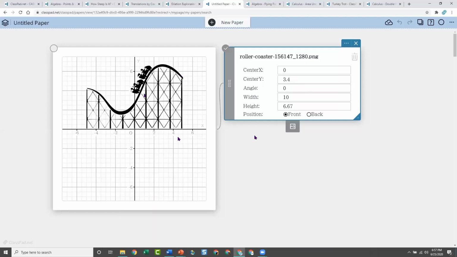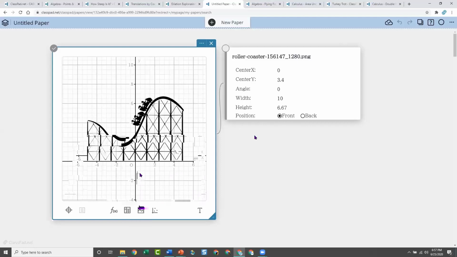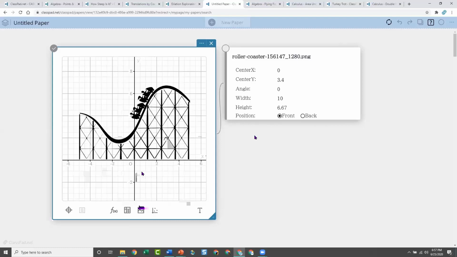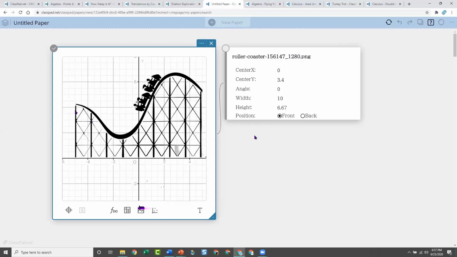Now I'm on a graph, and if I want to move where the graph is, maybe I want to move it down. In the graph, all I have to do is click on it, hold my mouse down, and move it. I'm going to move this down just a little so it's more centered, and by moving my mouse I'm zooming out a little bit. So here's what I want. I want the students to plot some points here, and then let's figure out a regression and a function. That's my goal for this activity.